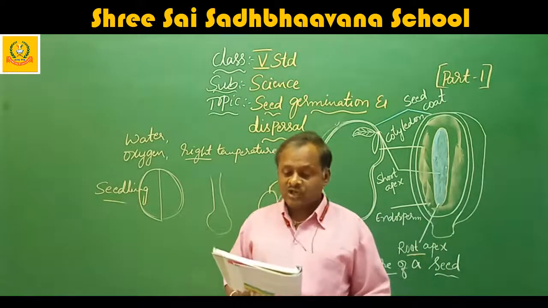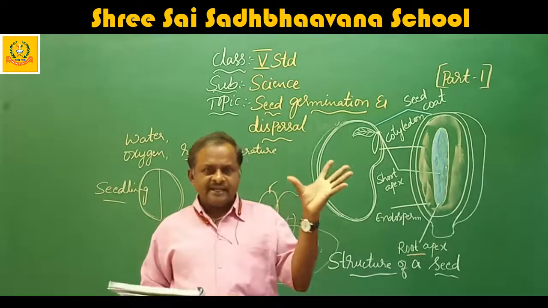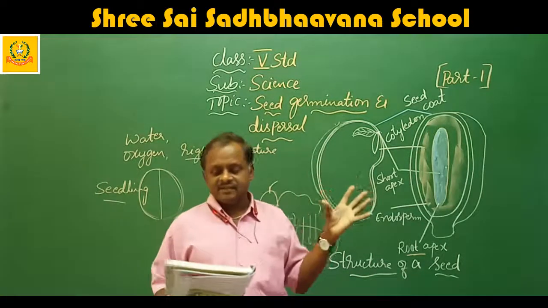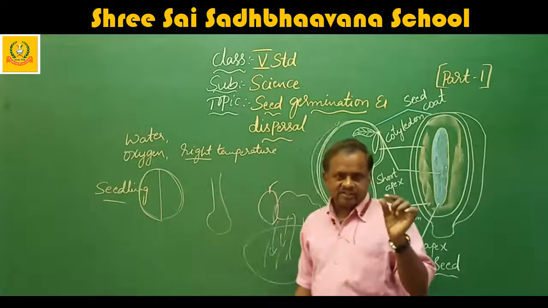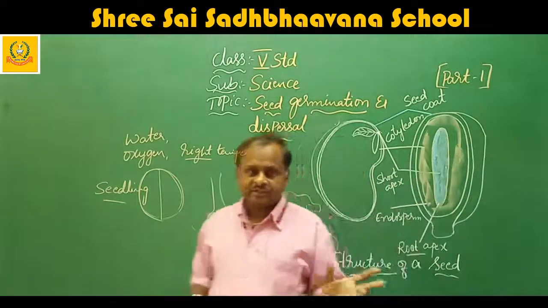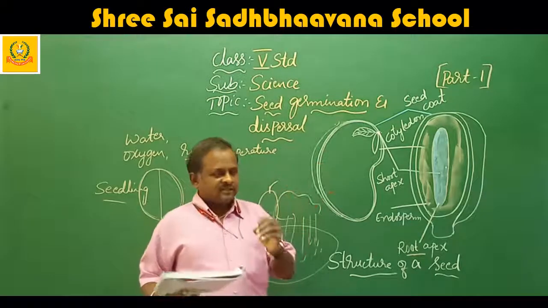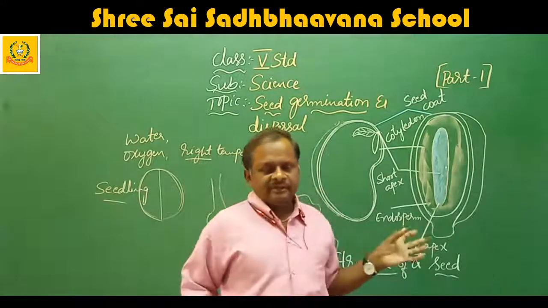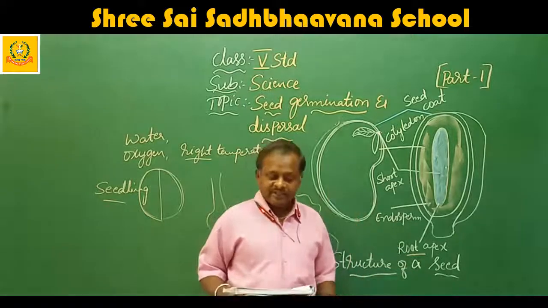Some plants even shoot out their seeds explosively. How will they shoot? They will break open like a cracker, make a sound, and throw the seeds. The size of a seed is an important factor in dispersal. Whether it is very small or big, it is decided by nature itself how it has to be dispersed. If a fruit bursts, the seeds spread to different places. They are also spread by animals, by water, and by wind.